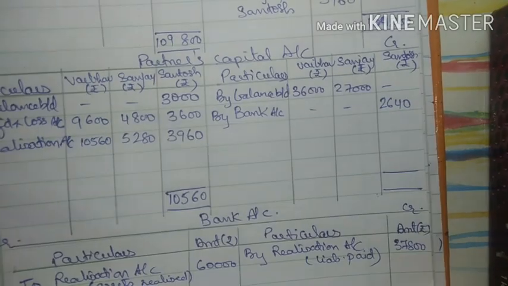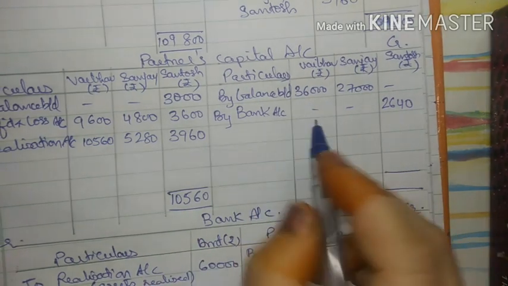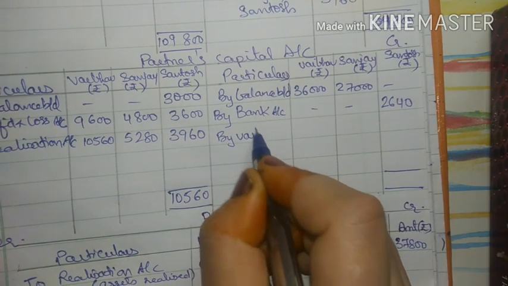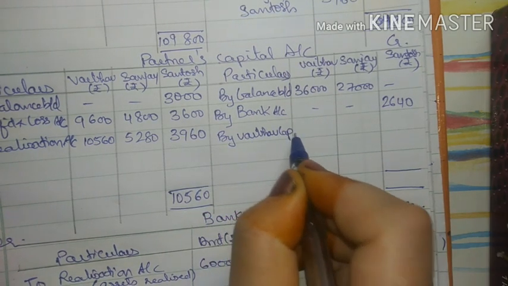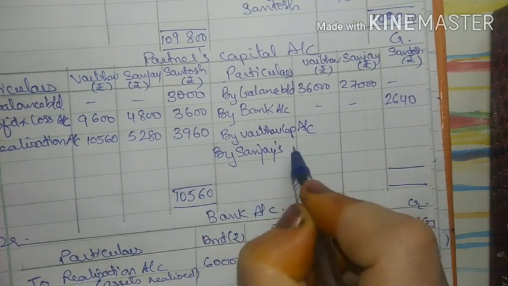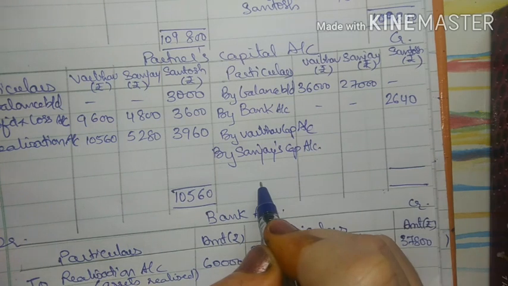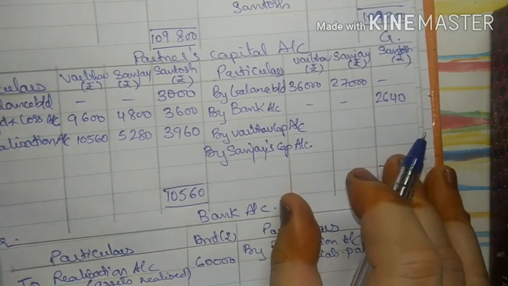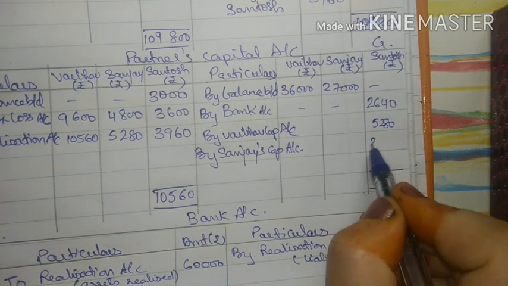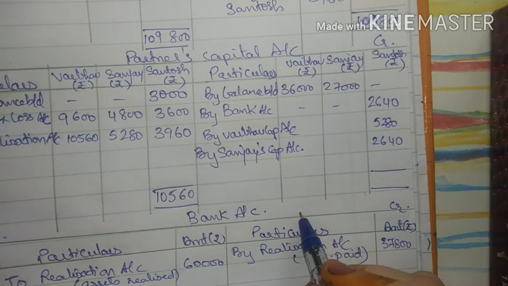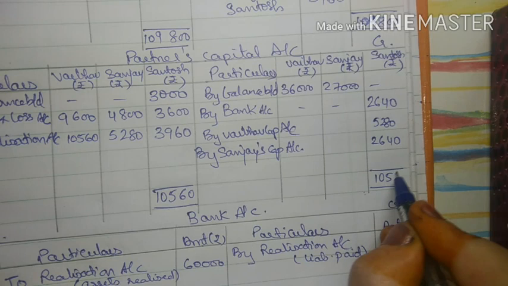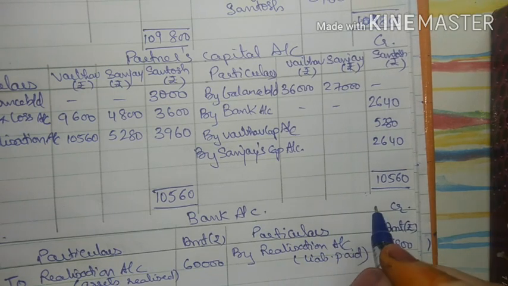So here actually it should be by bank account and Santosh should pay, but Santosh is insolvent. So now Vaibhav is paying, so Vaibhav capital account by Sanjay's capital account, right? And it will come in the Santosh column. So Vaibhav is paying 5280, Santosh is paying 2640. So now when these amounts are written here, this Santosh column gets tallied.